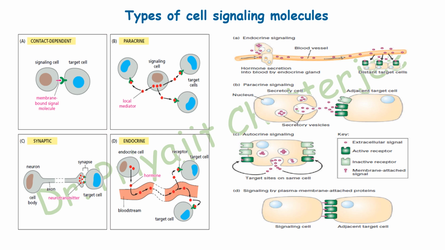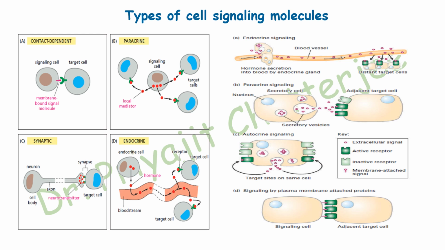Types of cell signaling molecules. There are basically four types of signaling molecules. The first one is the contact dependent. We have already mentioned, there is a juxtacrine type of cell signaling. The second one is the paracrine, where the signaling cell releases the local mediator or ligands, and it will bind with the target cell receptor. Third one is the synaptic signaling. Neurotransmitter will be released from the presynaptic neuron, and it will act on the muscle cell or another postsynaptic neuron cell. The fourth one is the endocrine.